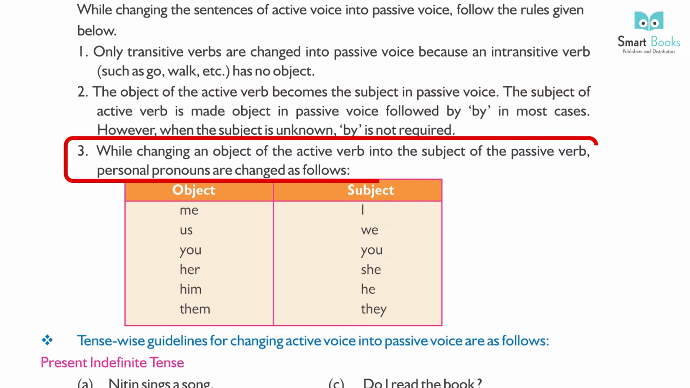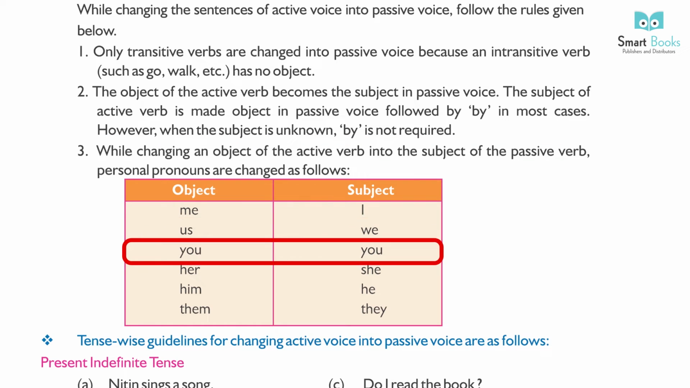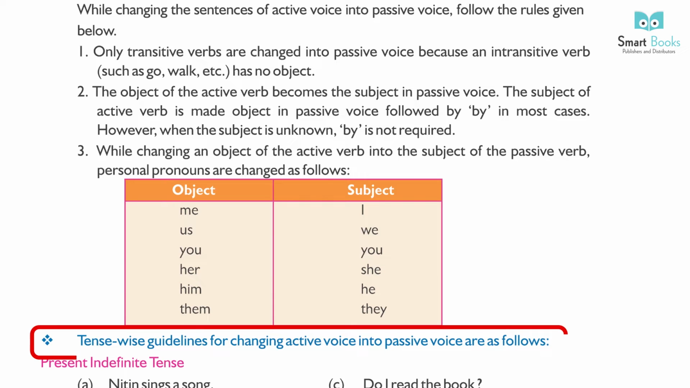3. While changing an object of the active verb into the subject of the passive verb, personal pronouns are changed as follows. Object, subject: me, I; us, we; you, you; her, she; him, he; them, they. Tense-wise guidelines for changing active voice into passive voice are as follows.